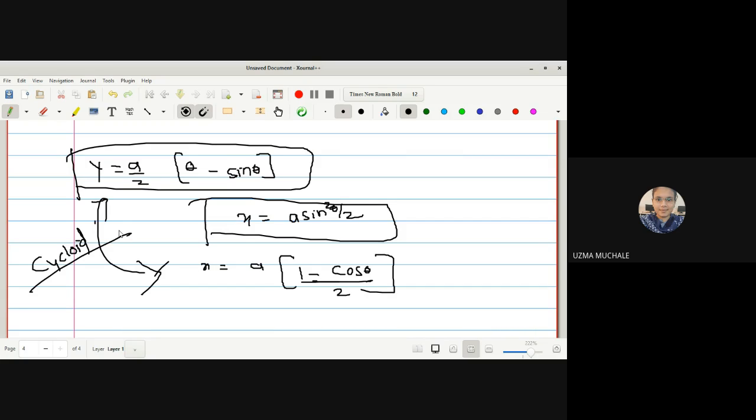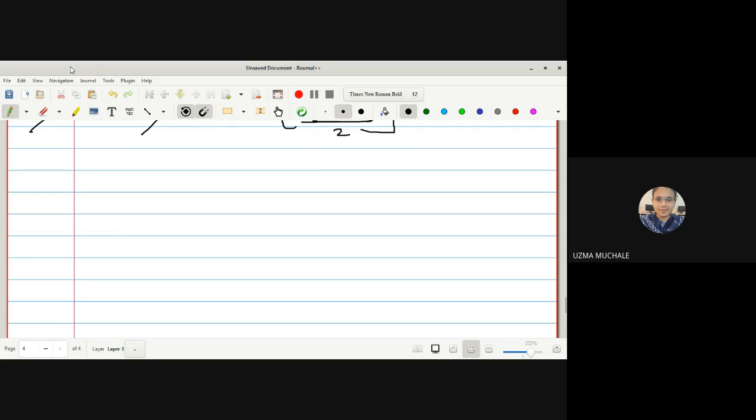That's why I have given you homework for the basic asteroid, cycloid, catenaries, e raised to x, sin, cos. You should know the graphs of all these. If you know the graph of cos theta, you can find out what 1 minus cos theta will be. And if you know the graph of sin theta, you can find out theta minus sin theta. A is no doubt the constant of integration, you can do it. And so finally, what are the equations for the cycloid?